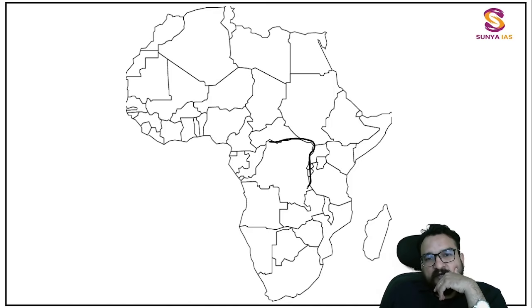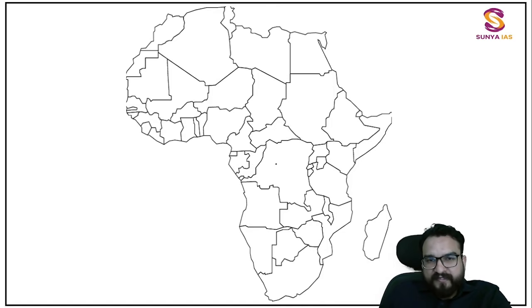Now you see this particular major country you are seeing over here, not exactly in the center, but in between the middle, which also has a coastal touch. So this is not a landlocked country, and over here it is the Democratic Republic of Congo. Now you have to visualize these countries as going from inward to outward like this, and you will find that this is one country over here, this is another country, this is another, and this is one more small country over here. This is part of Angola, don't worry about it. So one country, two, three, and four, a small country over here. Like this you are going to find the names of these countries.